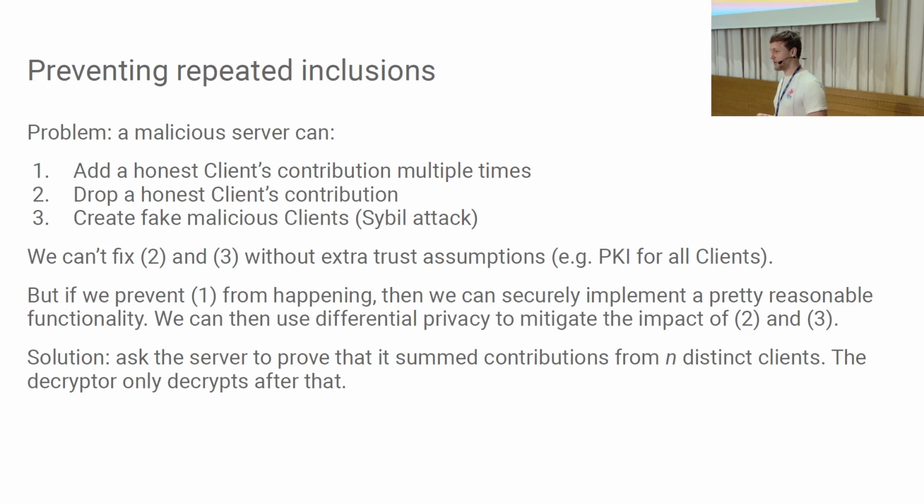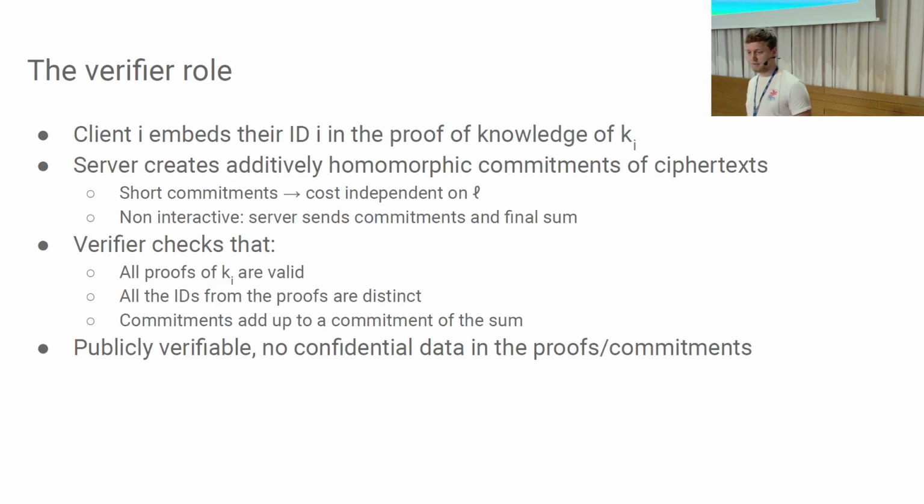So we can make sure that a client's contribution cannot be repeated, and that, for example, allows us to use DP to mitigate number 3. So yeah, our solution to this first problem, to repeated inclusions, is that the server provides to the decryptors, before asking for decryption of the key, a proof that the sum that it computed is in fact the sum of n different clients. So it doesn't choose, say, which clients, it just says these are n different clients, and it can prove that. And for that, we introduce another role to this committee. This can be implemented by the same clients, so it doesn't have to be a separate party or whatever, but we chose to call it the verifier just to distinguish it from the decryptor work that it does.